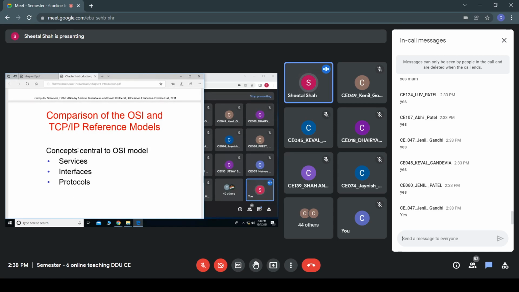And one more difference is that since the OSI model was developed first, they did not have much idea about what problems they may face when some new protocols have to be added, or when some new challenges come, how to face them. For example, suppose they want to perform a broadcast service, that means the data has to be broadcasted to a number of users. In that case, there was no such provision in the given OSI model.